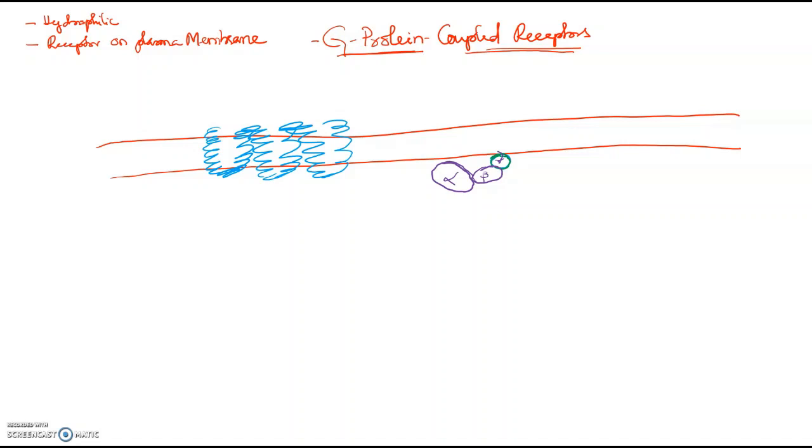The gamma subunit and alpha subunit, these are attached to the plasma membrane.